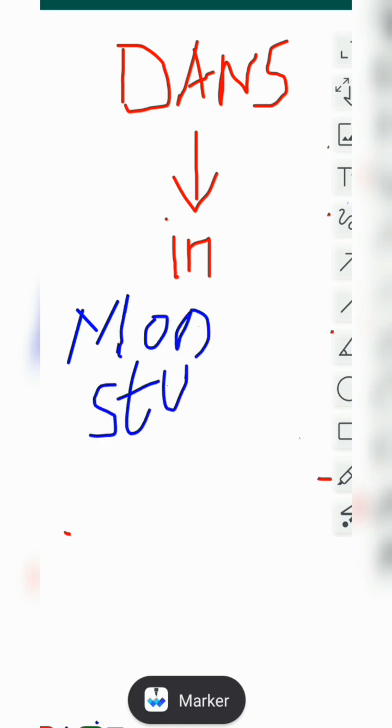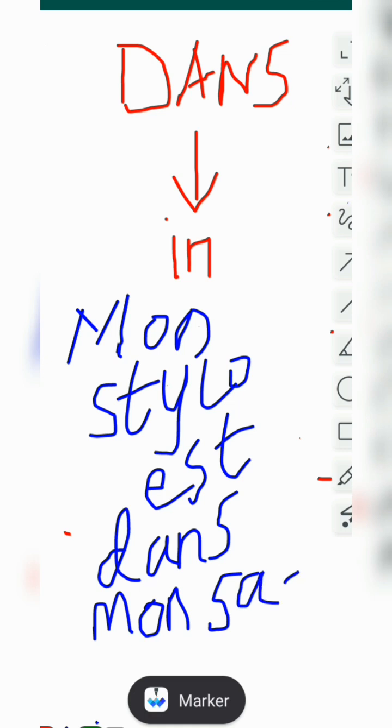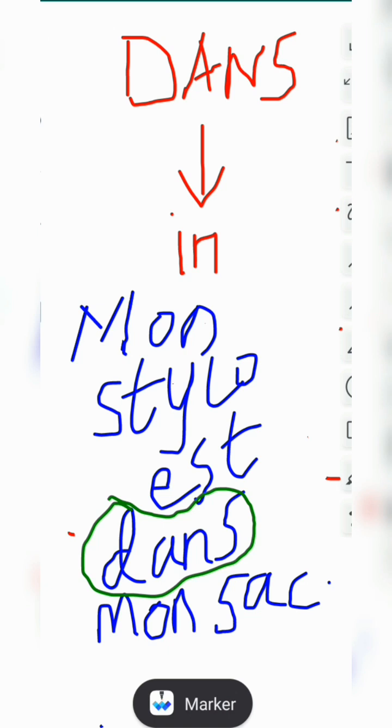So, mon stylo est dans mon sac. Mon stylo est dans mon sac. My pen is in my bag. In a specific place. So that is "in." So you can use dans.